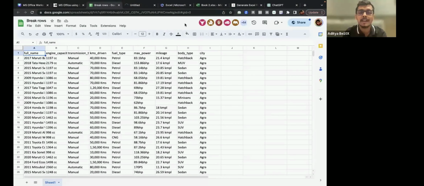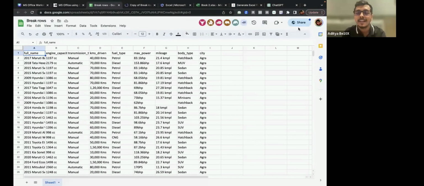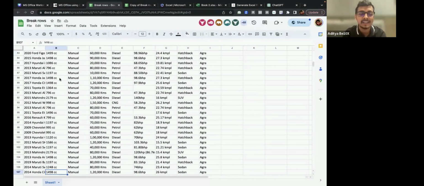I'm just making a copy of this file because so many of you are entering this file right now. As I can see on my screen, there are so many people who are trying to enter the file right now. You might be facing some issue as well, that the file has been disabled. It might be creating some difficulty because so many of you are entering it together.